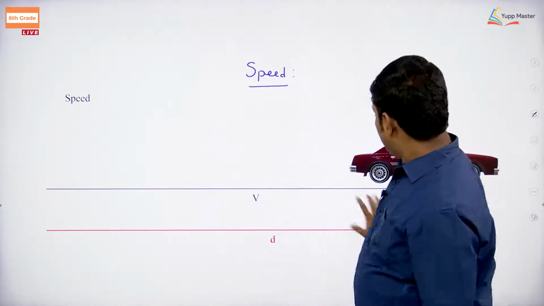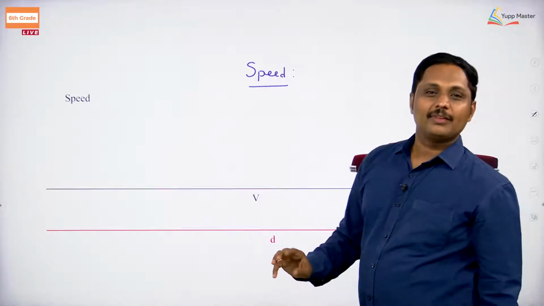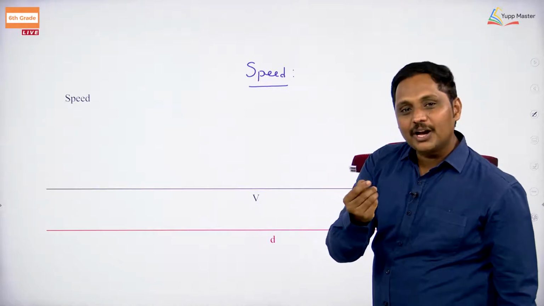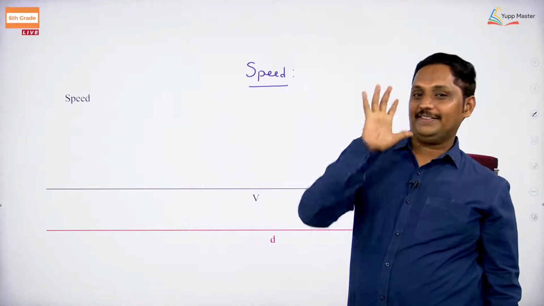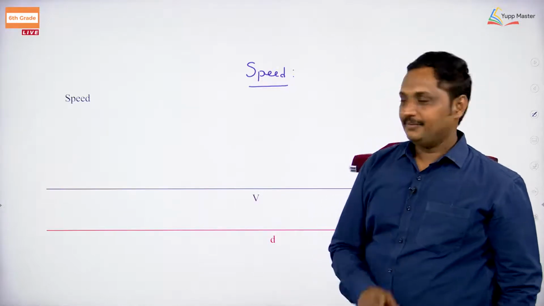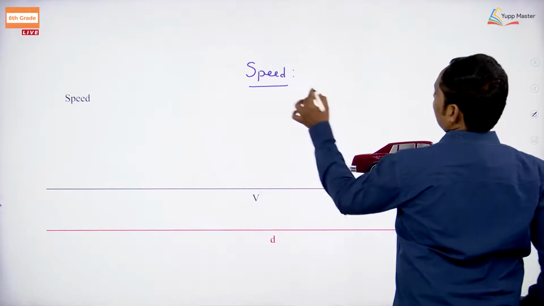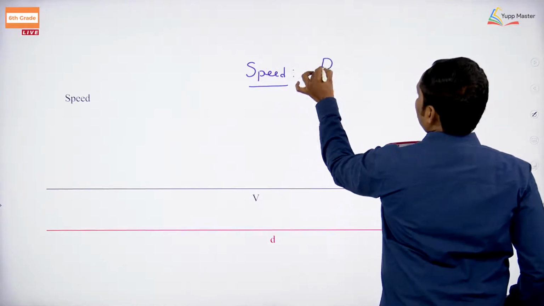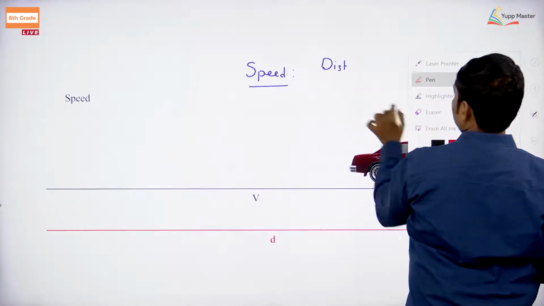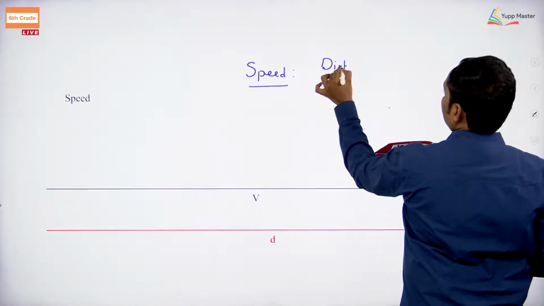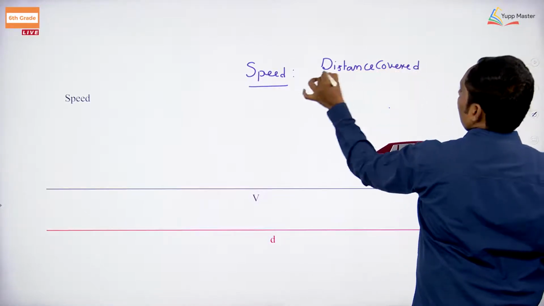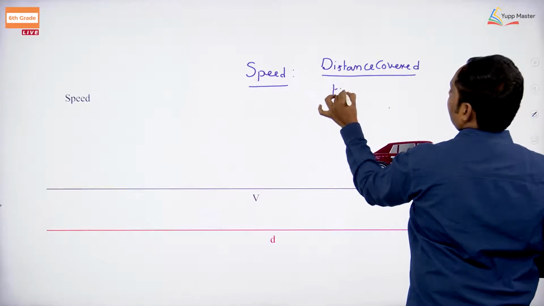All right. Now, one important point. If in a short period of time you cover a long distance, then you can confirm that speed is high. Speed is going to be the distance covered by the time taken.